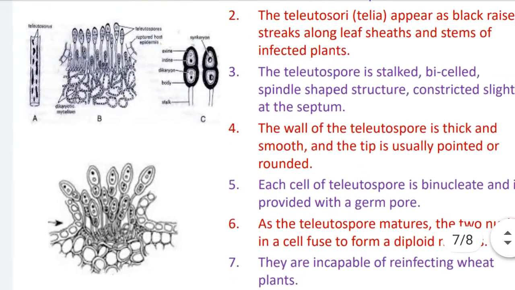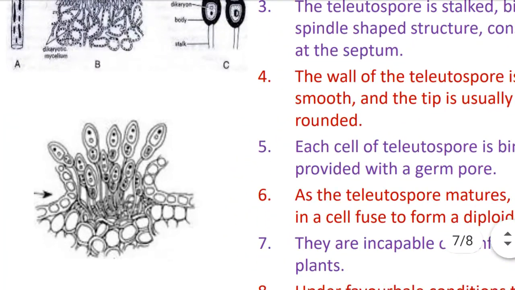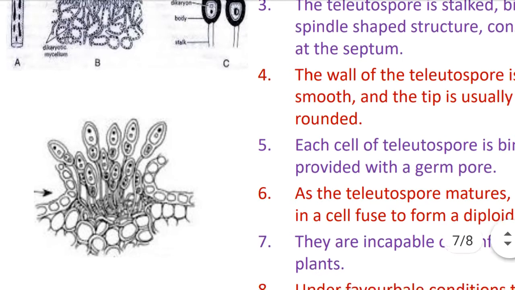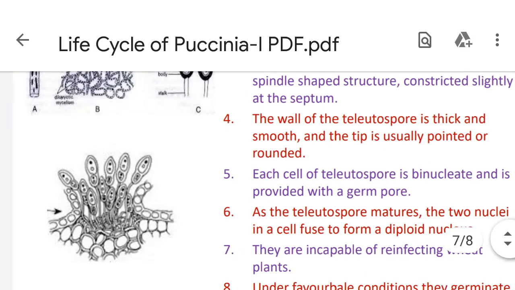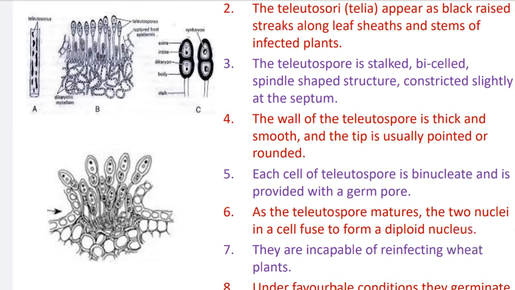You see these two diagrams. The lower diagram is again a sorus having a group of teliospores, and these teliospores are bicelled and stalked. Each cell is binucleated in this way. These are the upper three diagrams and this is the lower one; the diagrams have the same meaning.